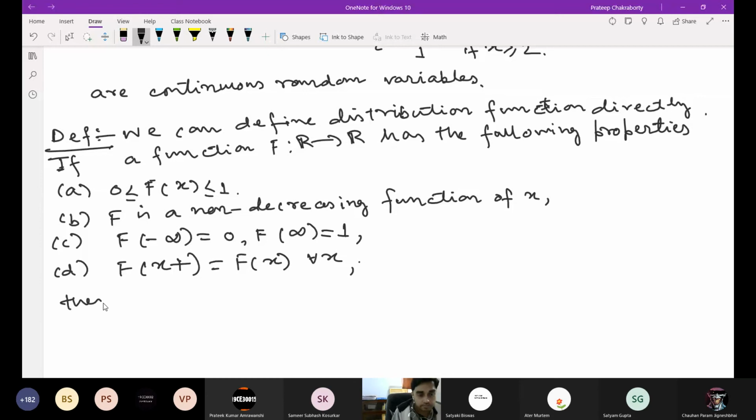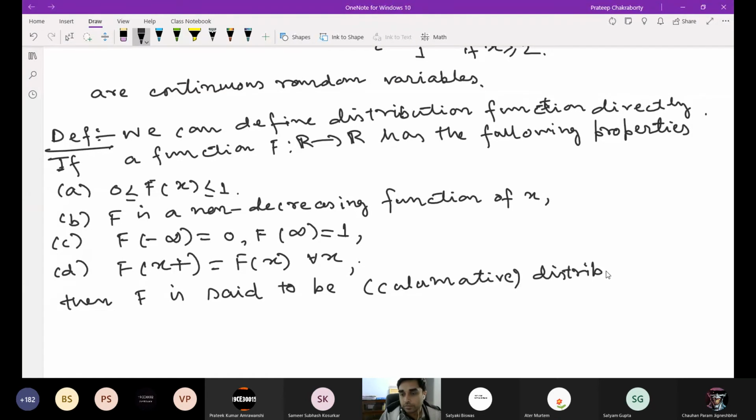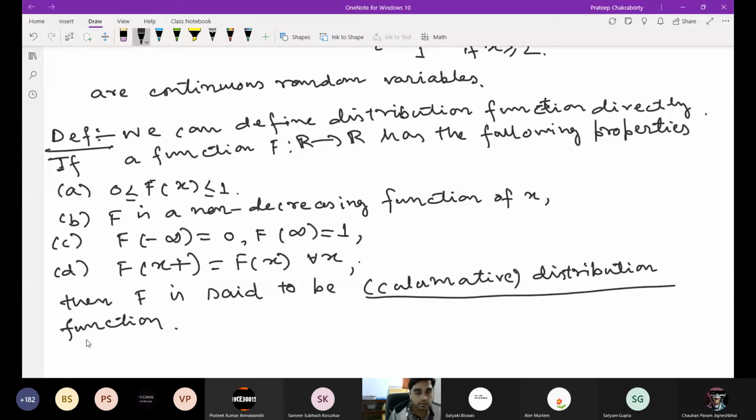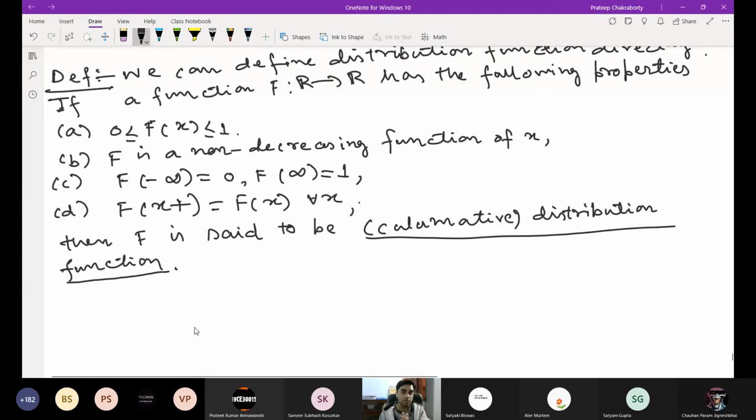Then F is said to be a distribution function. You can mention cumulative or without cumulative. Just using these four properties, we are defining the distribution function. Is this okay? So just using these four properties, we define the distribution function.